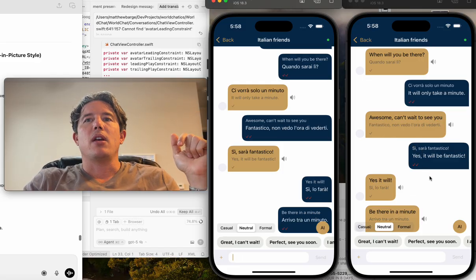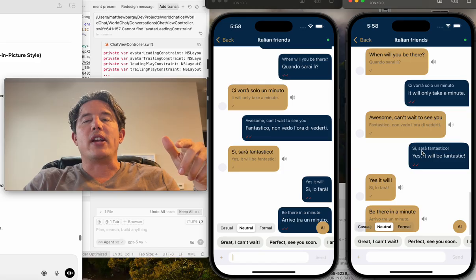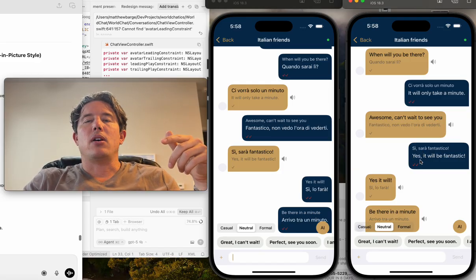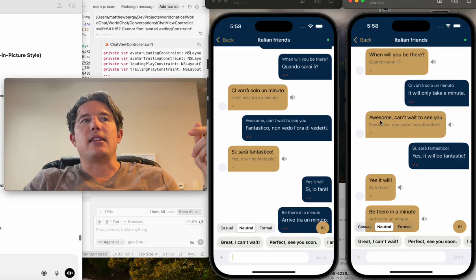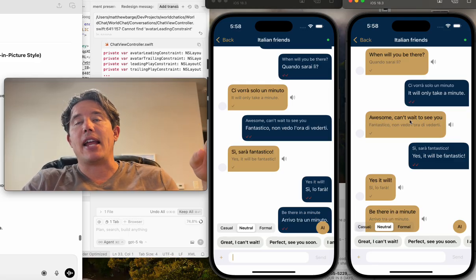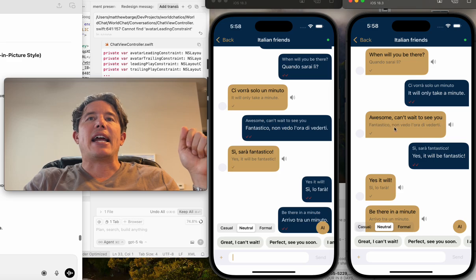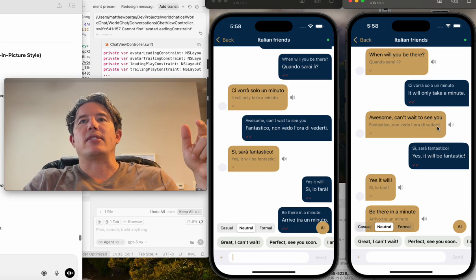Okay, and then on the right here, it works the other way. On the right, we are the Italian user, so I get to see my American messages first in English. These are the non-sender messages, and then I can see the translation below it.